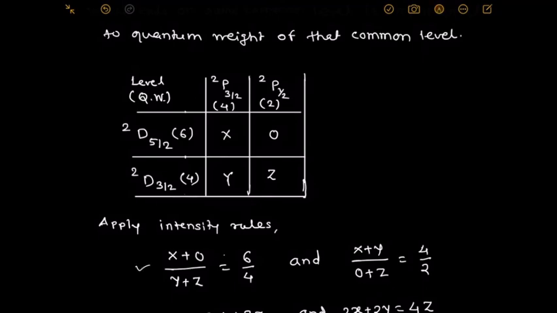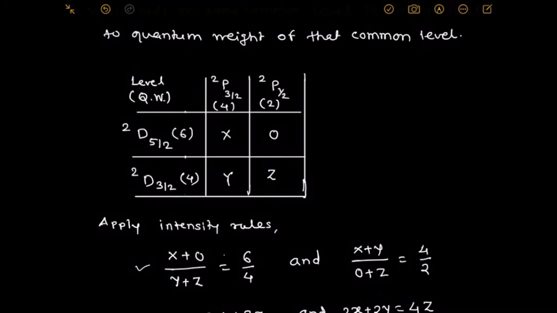Similarly, we apply the other rule. The sum of intensities of all lines which end on a common level. Where do they end? These two lines: doublet D 5/2 to doublet P 3/2 is one line, and doublet D 3/2 to doublet P 3/2 is another line. Both these doublet D lines end on doublet P 3/2.